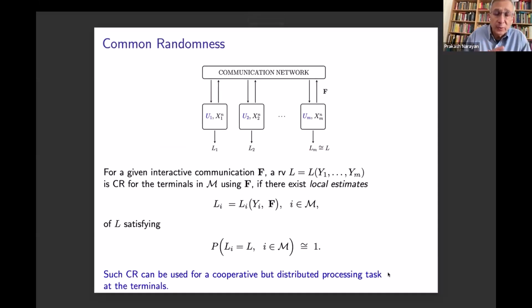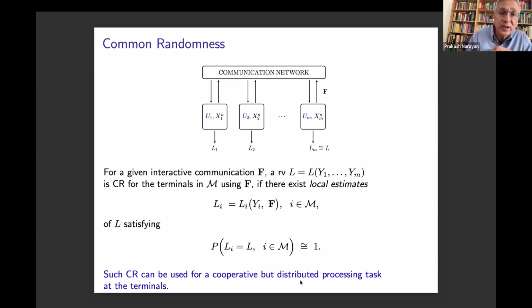Now, we have M terminals that have data. They also have local randomness, and they want to perform a distributed computing task, for instance, but in a cooperative way. And to that end, they communicate among themselves in an interactive fashion, as I just mentioned. Now, what exactly do the terminals do? What they want to do is they have correlated data. They go through these communication exchanges, and they want to convert the correlated data into shared bits on which they agree with probability close to 1. And these shared bits that the terminals will have is known as common randomness.